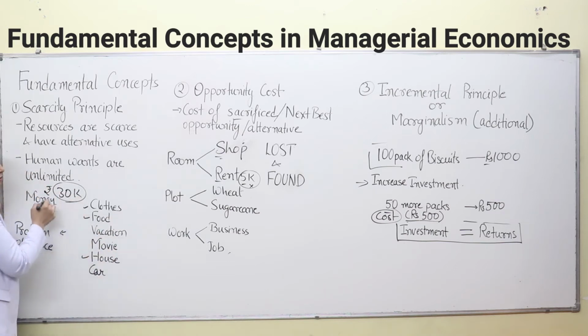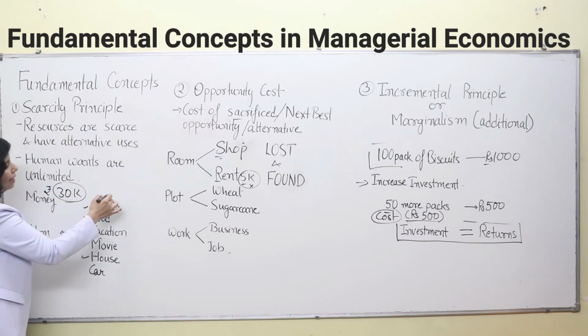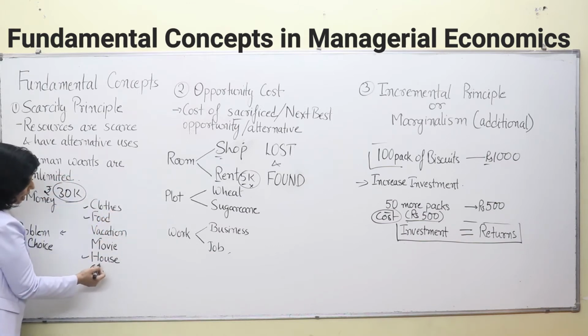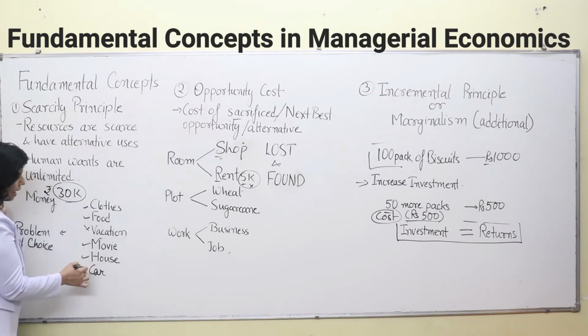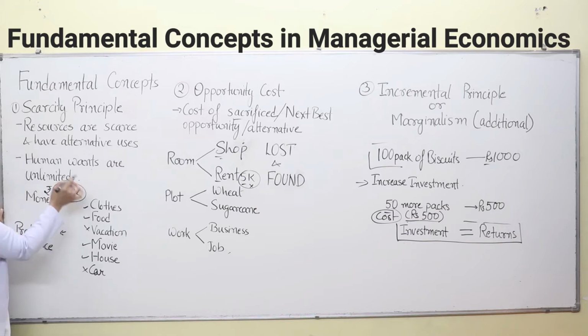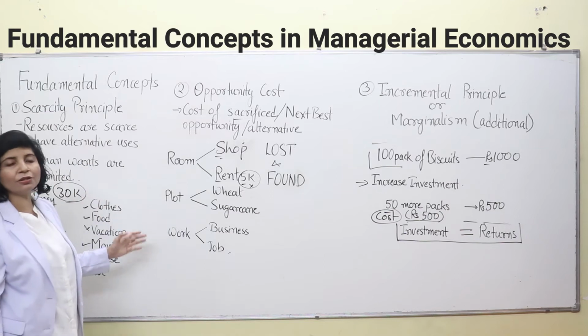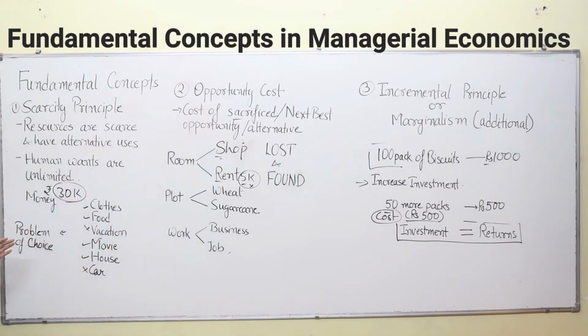But in these 30,000 rupees, based on the given inflation, you can buy clothes with that, food and house, or maybe a movie also. But you may not be able to go on vacation and you can't afford a car in these 30,000 rupees. So what is happening over here? You are making choice with the limited amount of money that you have at your disposal, right? So the problem of scarcity tells you that you have to make choice based on that limited amount of money.